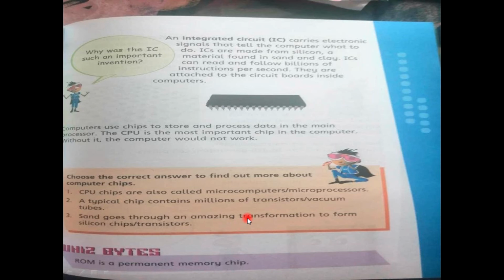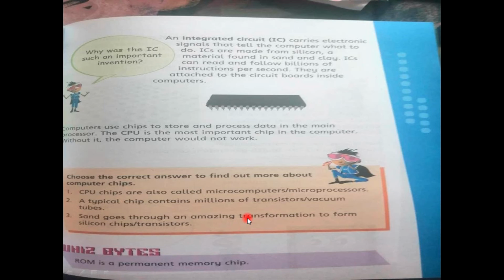You can see the result of your task at once when you type something. When you want to get some information through Google, the computer processes it in seconds, and you can see thousands of websites in front of you at once. The same is the case with the IC: you get billions of instructions per second. Then we discussed that the CPU is a microprocessor, the central processing unit inside the computer system. It works like a brain. Without this, we cannot perform any task.